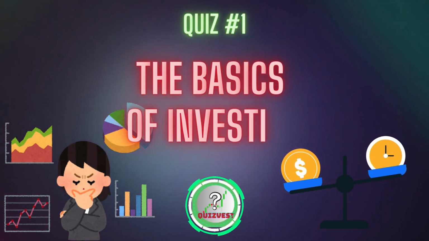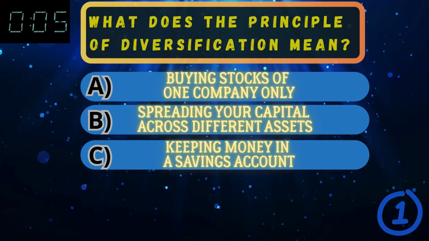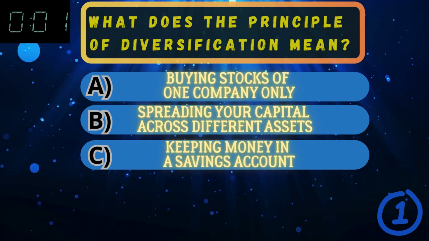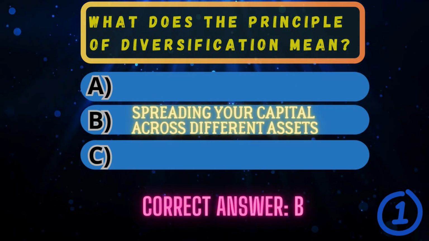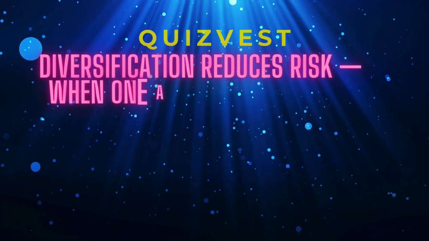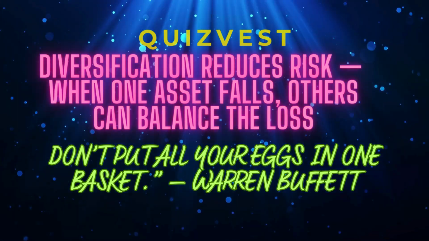Test your investment knowledge. What does the principle of diversification mean? Correct answer. B. Diversification reduces risk. When one asset falls, others can balance the loss. Don't put all your eggs in one basket.